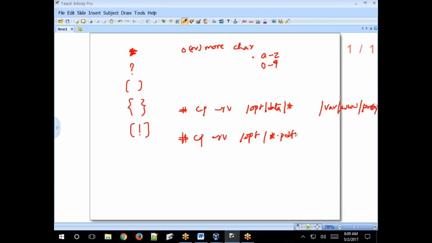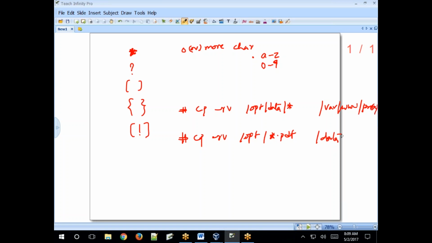Standard wildcard asterisk represents zero or more characters. The file name length could be 2 characters, 3 characters, or n number of characters. But it must be a PDF file. File name is anything, but it must be a PDF file. Those files will be copied from your source to whatever destination path you specified here. Clear? So any character between A to Z, any character between 0 to 9.